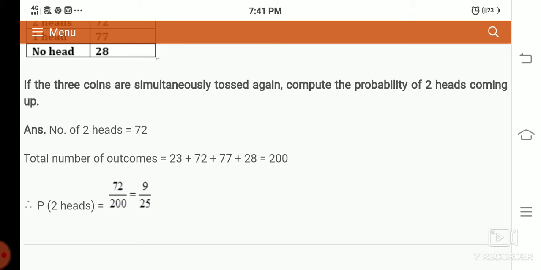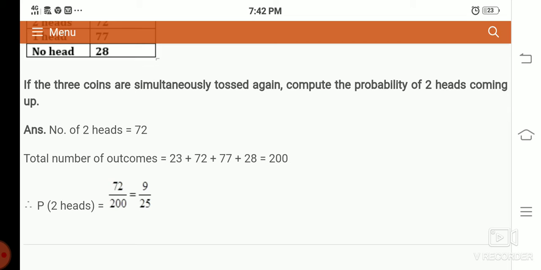So here the question is only one question, that is 2 heads, 72 divided by 200. Instead of that, they may ask such types of questions: probability of no head, one head, three heads, no tail, one tail, two tails, and three tails. Right.